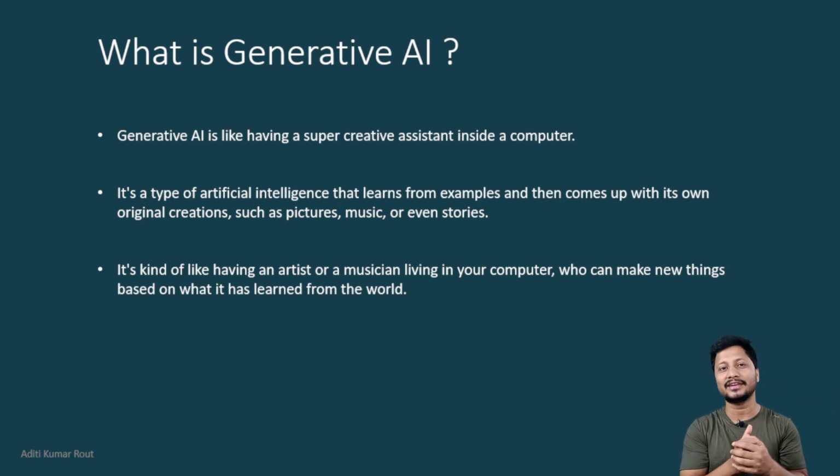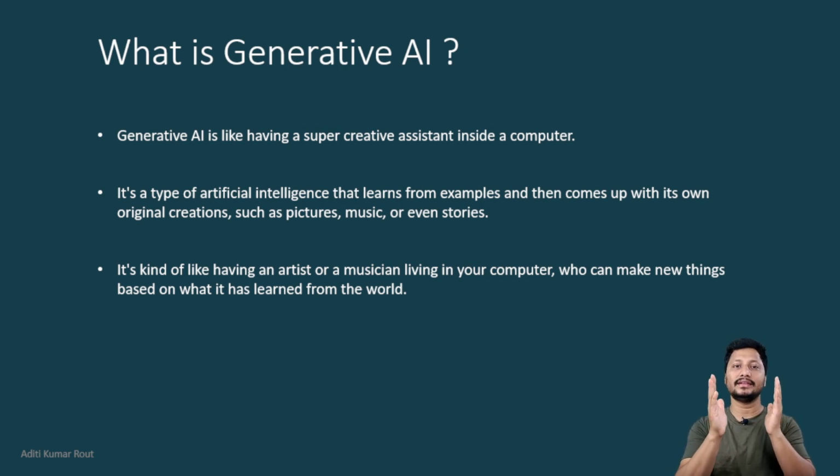We discussed earlier that machine learning is a concept used in computers for building learning capability. Generative AI is something like a superset of machine learning, like an intelligent human assistant sitting inside the computer.